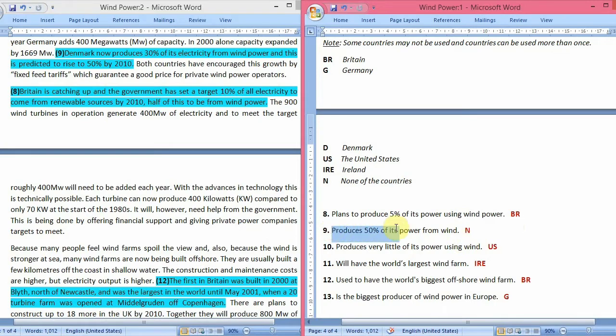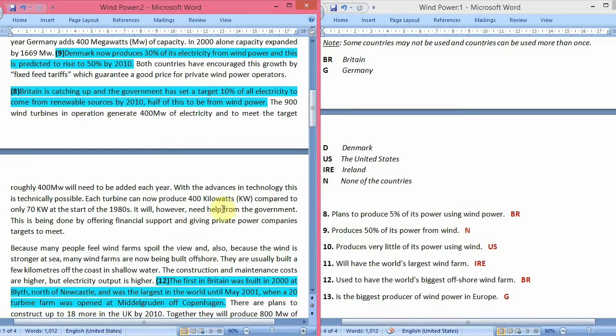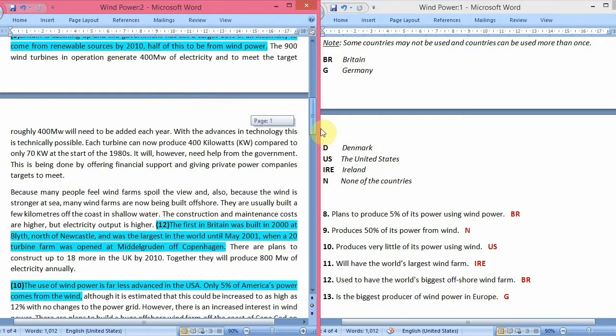Now let's see what the ninth question is. Produces 50% of its power from wind. The word produces means that they are talking in the present tense, which means at present they produce 50% of their total power from wind power plants. So the answer is none of the countries, that is N. Now let's see. In the passage, 50% of power generation from wind energy is only written about Denmark and not any other country.